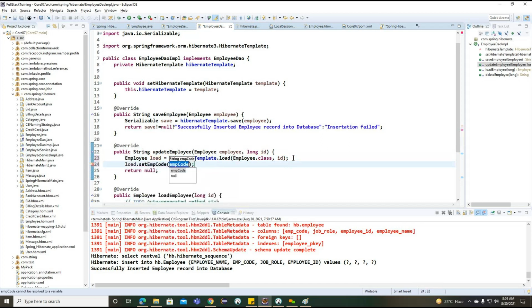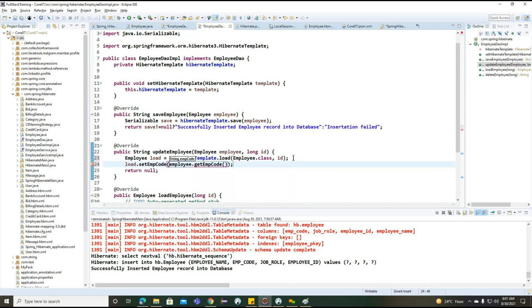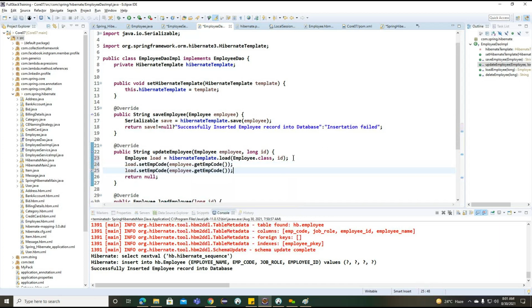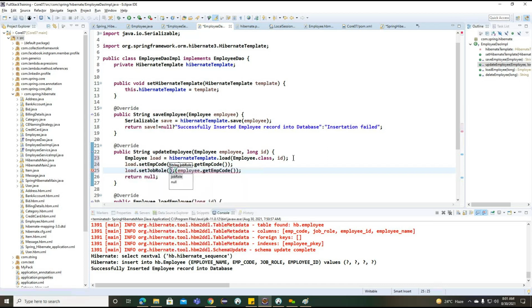Employee code. Get employee code. So whatever employee code we are giving from the main method, we need to set the same thing for the existing object here. Job role here.